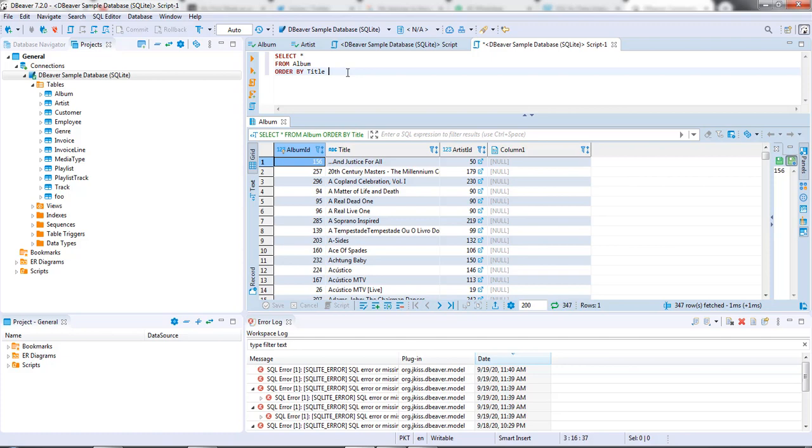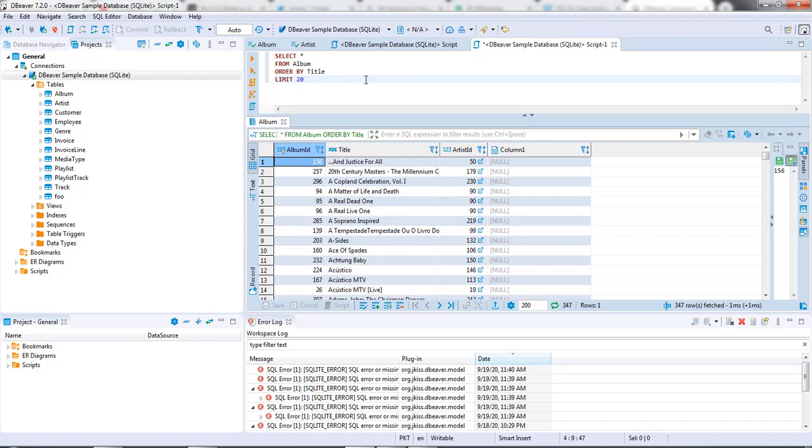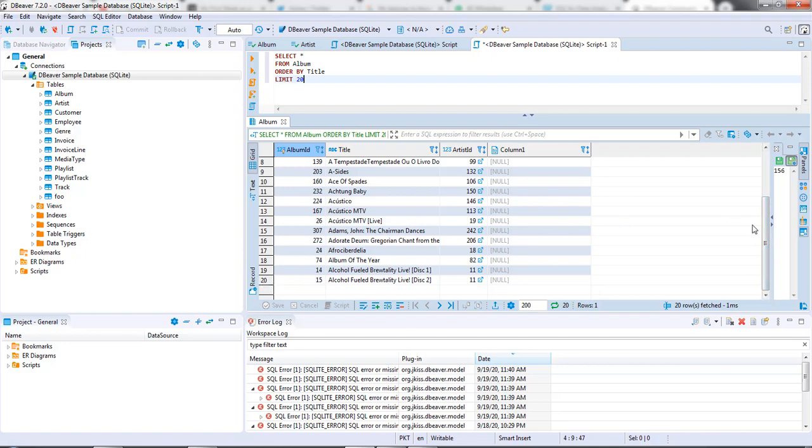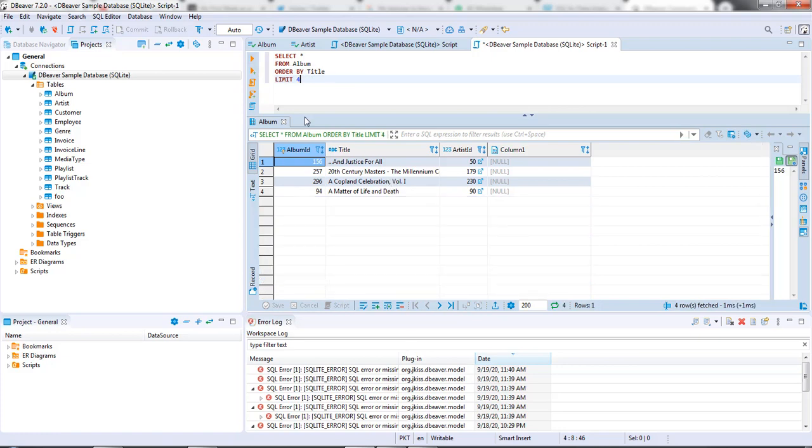The next command I would like to go over is the LIMIT command. So let's say, for example, I just want to see the top 10 rows or the top 5 rows. I can do that by using the LIMIT command. Let's say I'll put a limit of 20. I just want to see the top 20 rows, and what do I get? I only see the top 20 rows. If I want, I can even make this smaller, just 4 rows. So that's what the LIMIT command does. It only lets us see the rows that we want to see. It limits the output of the table to the number that we want it to be limited to. So that was the LIMIT command.